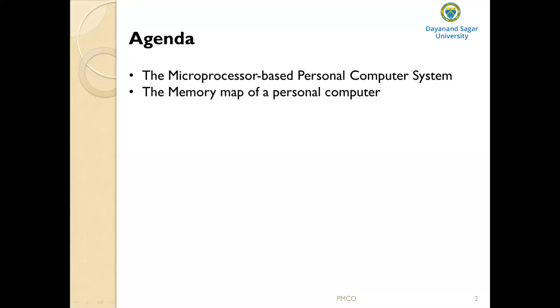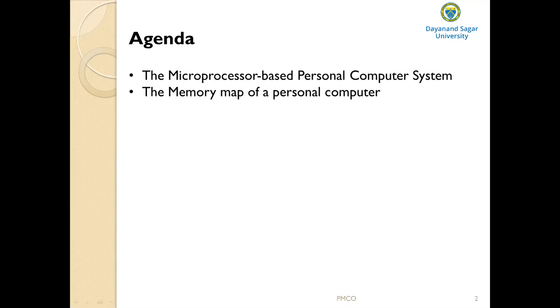Then after Intel Pentium, we have Intel Pentium Pro. Here the cache memory was doubled, that means the size of the cache memory was increased. It has L1 and L2 cache: L1 is 16 KB and L2 is 256 KB. Then after Pentium Pro, we have Pentium Xeon, and then came the Pentium 2. In Pentium 2, another feature added was MMX technology.